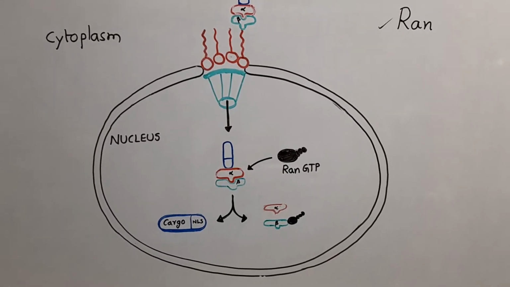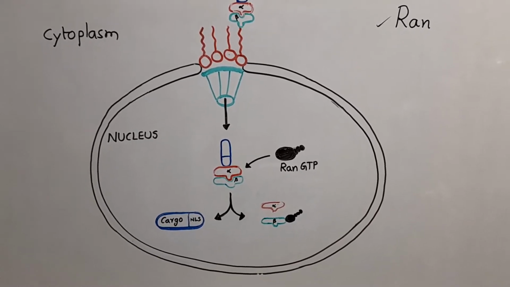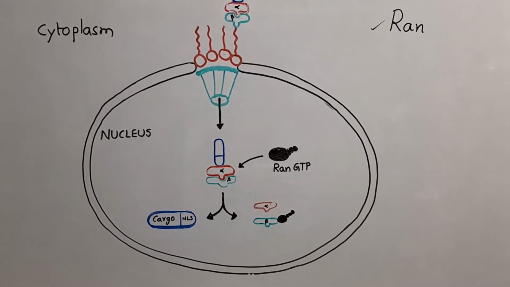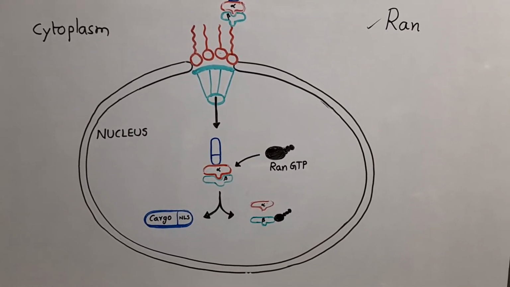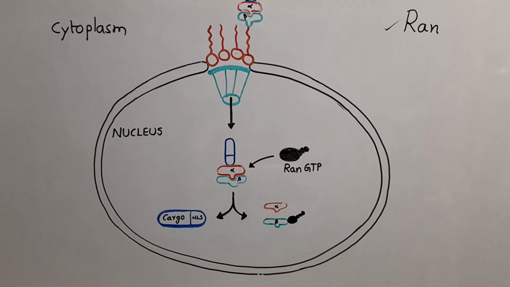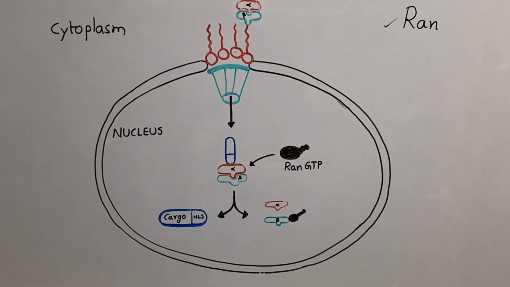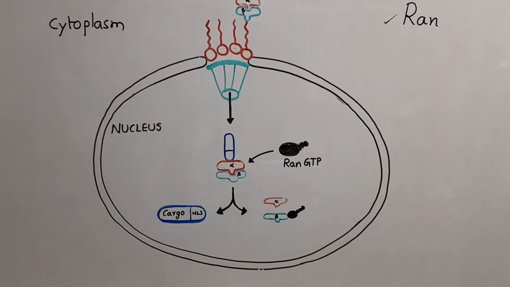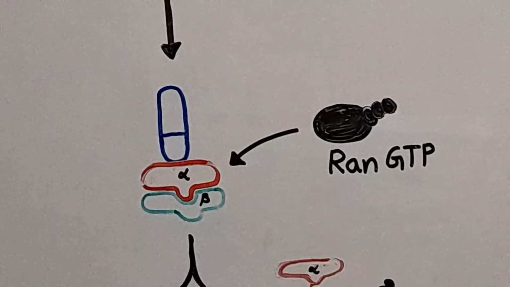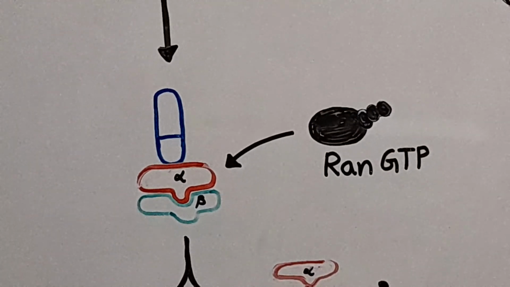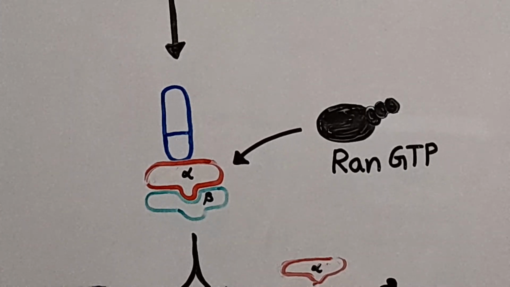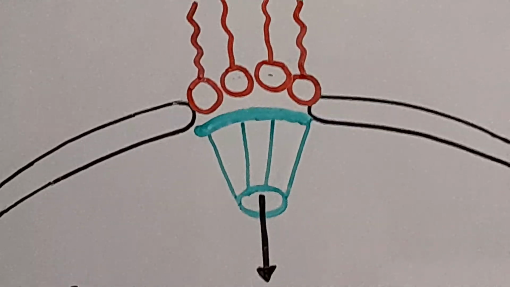Next term is RAN. RAN is a GTP binding nuclear protein. It is a protein that in humans is encoded by the RAN gene. RAN is a gene that is responsible for the synthesis of a protein. It is a small protein. It is involved in the transport of materials into and out of the cell nucleus. It is essential for the translocation of RNA and proteins through the nuclear pore complex.